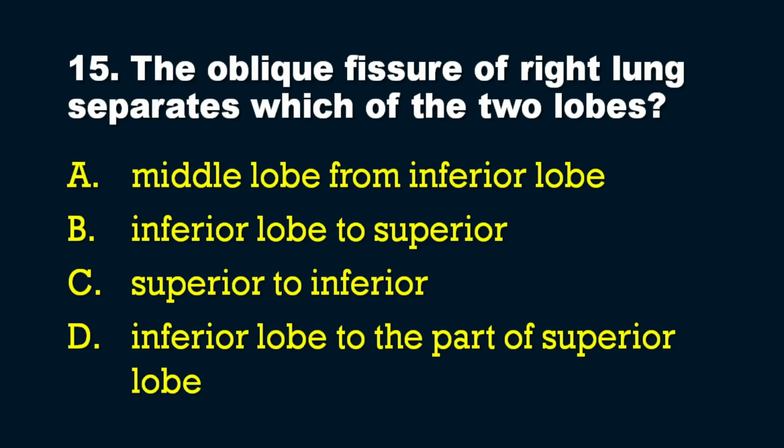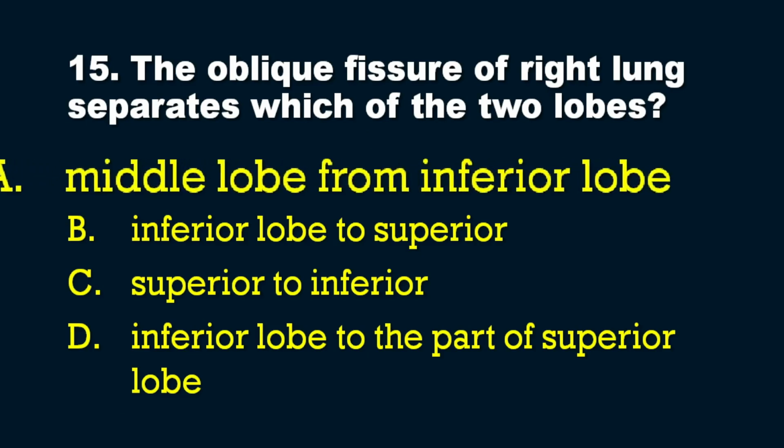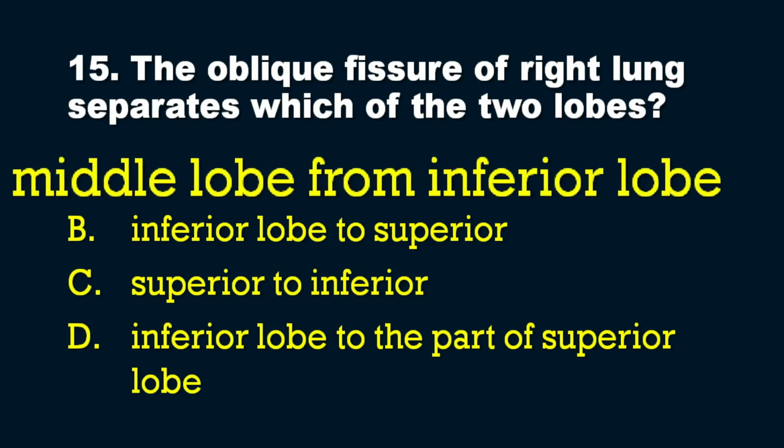Just think about the number of lobes in the right lung and in the left lung, and the number of fissures in each lung. Then you can come to the answer of this question very easily. Here the question is regarding the right lung. Remember, right lung and the oblique fissure. So the answer is option number A, that is middle lobe from inferior lobe.